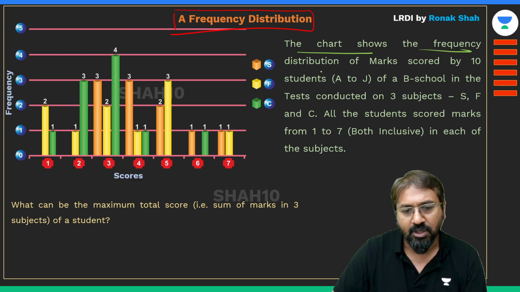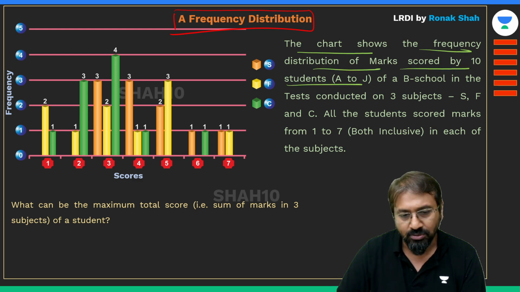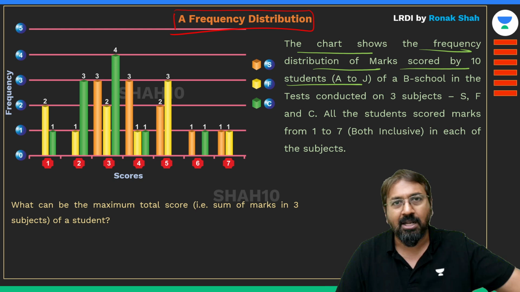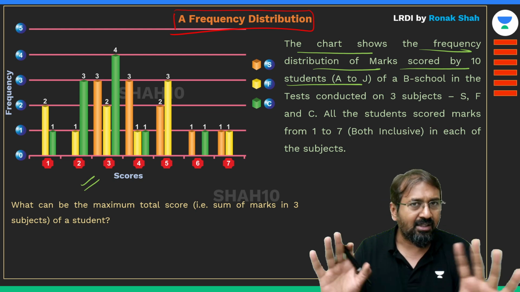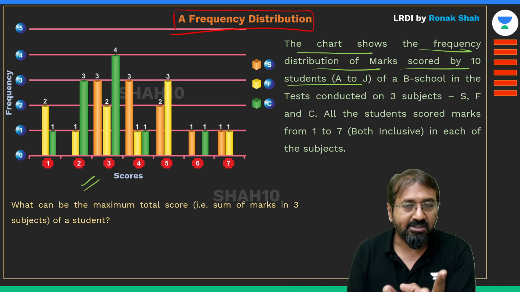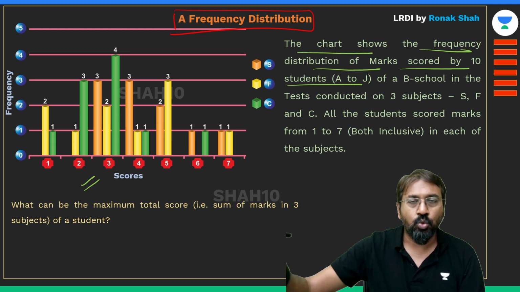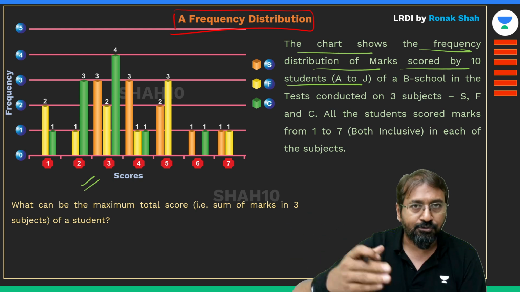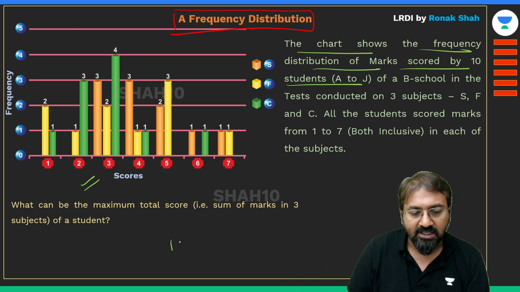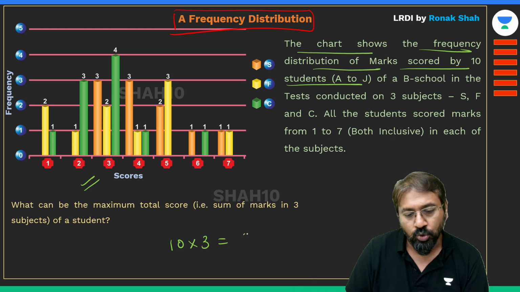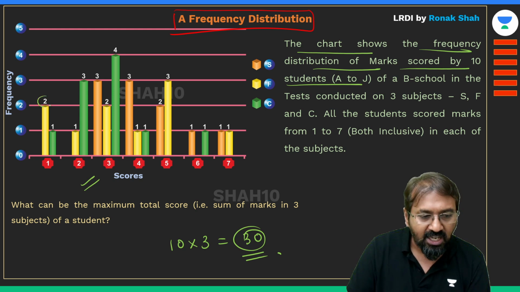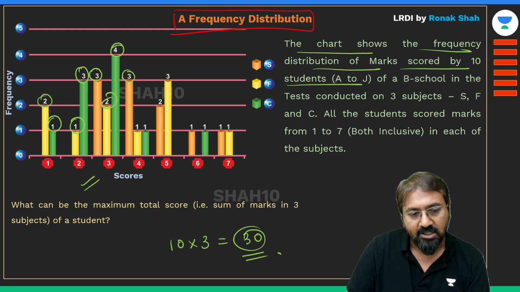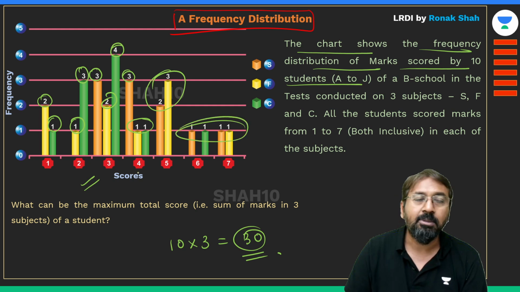The chart shows the frequency distribution of marks scored by 10 students. Instead of those countries and parameters, I have depicted the same graph in a simple way, that there are 10 students. They appeared for an exam of 3 subjects, S, F and C, and they scored certain marks which were between 1 and 7, right? Now if you see, 10 students appeared for 3 subjects, so in total that should be 30 scores. If no one has scored 0, and you just add these values, it will come out to be 30, right?